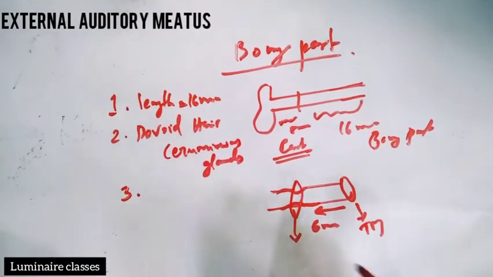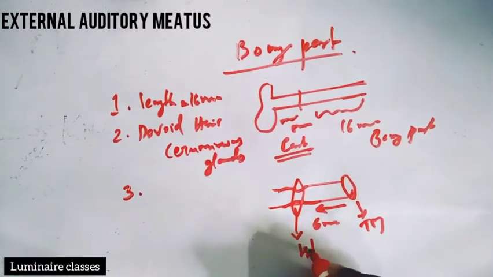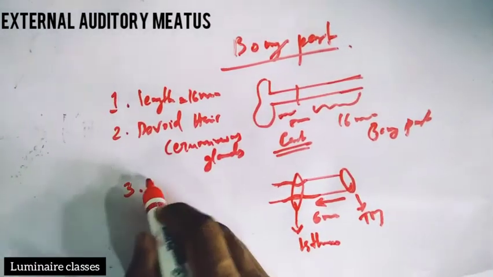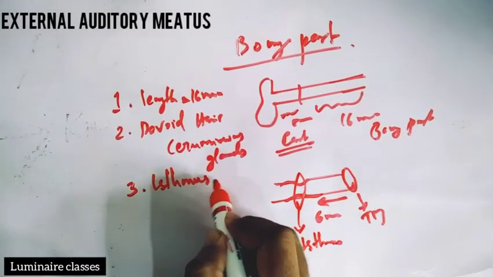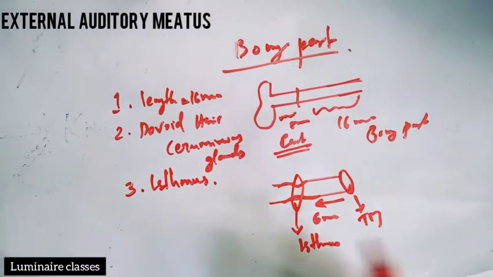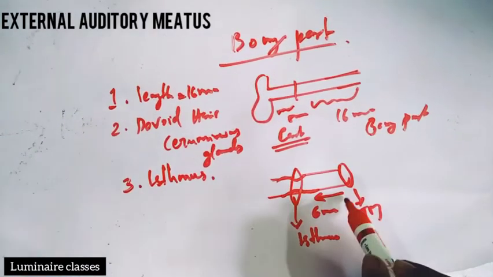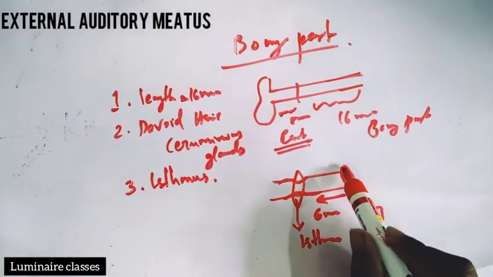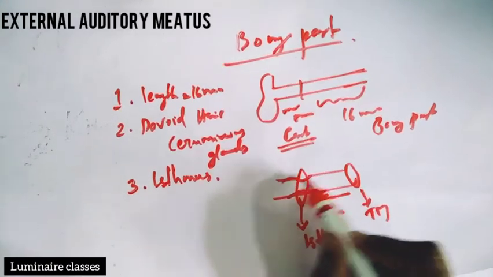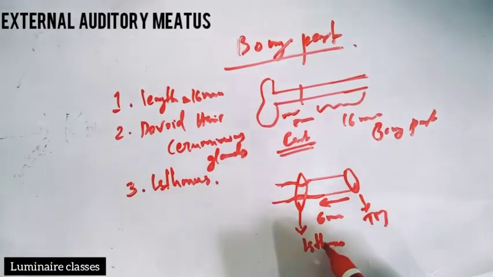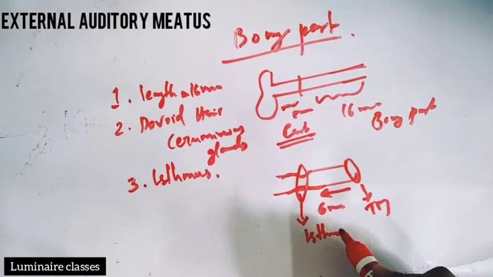That portion is called isthmus. Third point is isthmus. What is isthmus? Lateral to the tympanic membrane, about 6 millimeter, there is the narrowest portion of the bony part that is called isthmus.